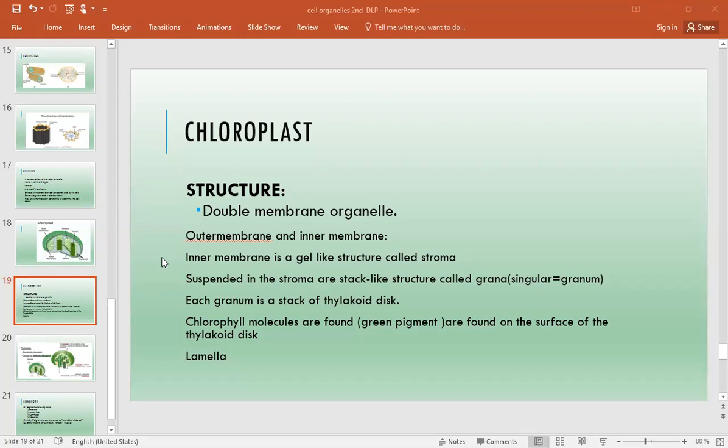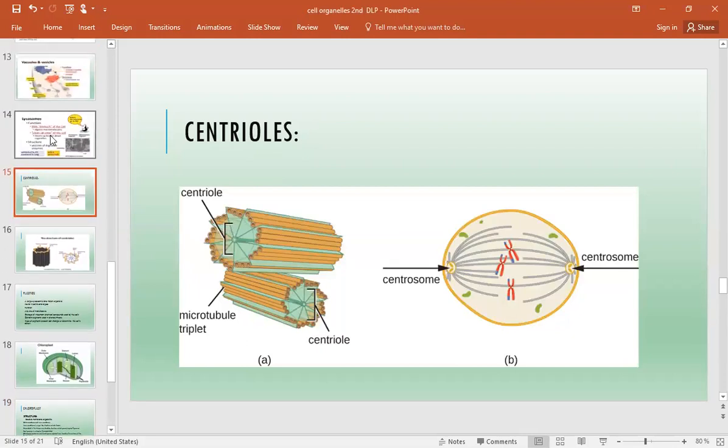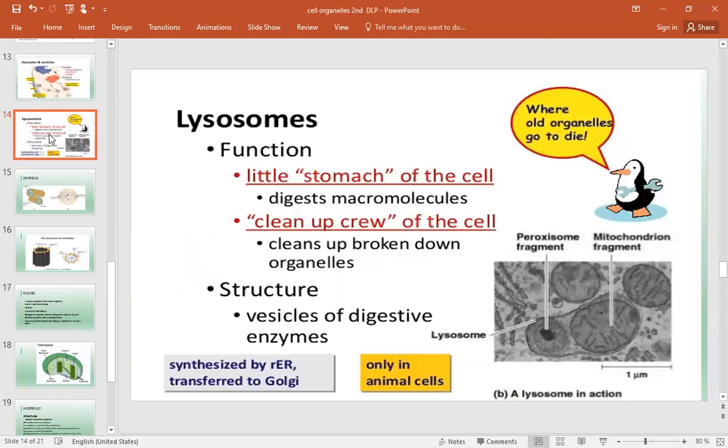As soon as cell division starts, the centrioles start making the spindles, where the microtubules are made. Then we go through the lysosomes. They are like our stomach, they digest all the things. When old organelles are about to die, they go and clean up all the broken down organelles.